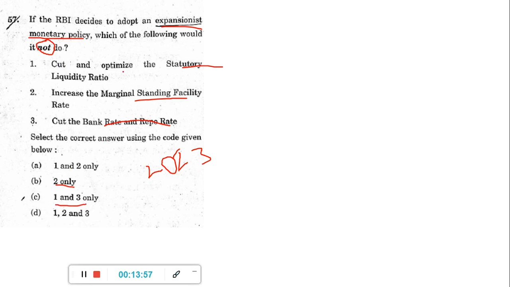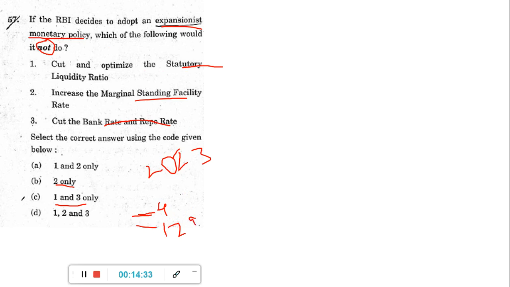So we see here, cut and optimize the SLR. If you cut the SLR, then the money which you have to keep, I don't know whether I can explain it fully now. CRR and SLR are two terms. CRR means you keep a certain percentage with the RBI, like 4% you have to keep, and only the remaining you can give out as loan or something. So some percentage is set. Same like that, SLR will be something like 12%. So total 12 plus 4, 16% you have to keep with the bank. You cannot lend it out. Now if you are cutting it, cut and optimize the SLR, meaning you made it 9%.